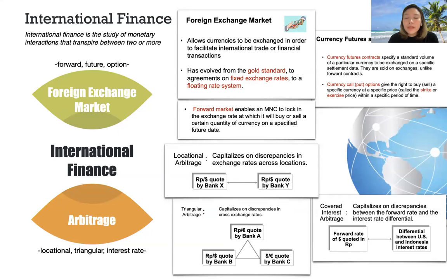The forward market enables a multinational company to lock in the exchange rate at which it will buy or sell a certain quantity of currency on a specified future date. Locational arbitrage capitalizes on discrepancies in exchange rates across locations. There are types of triangular arbitrage, covered, and interest arbitrage.